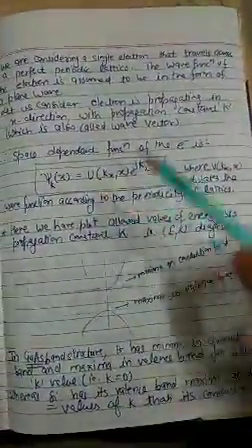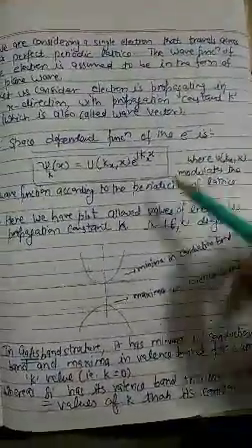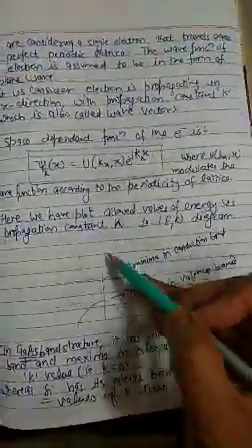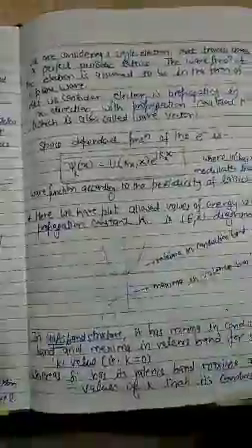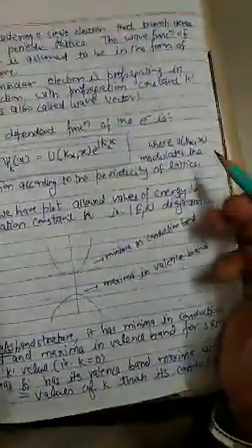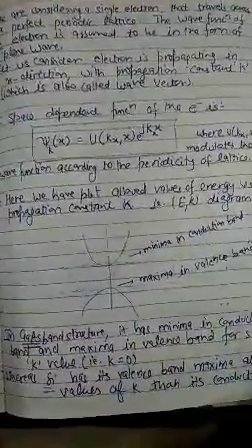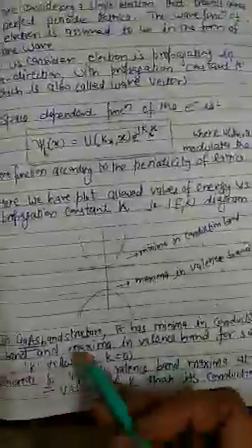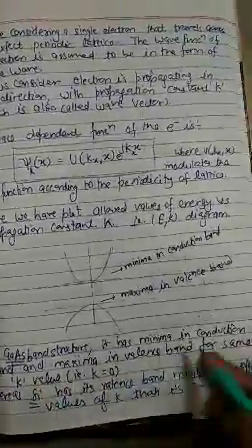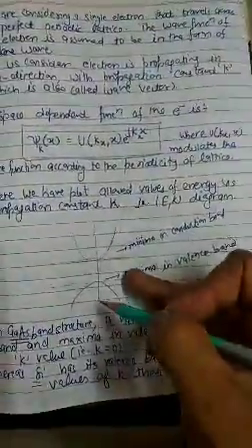So what we have done is plotted the allowed values of energy versus the propagation constant. This is also known as the EK diagram. This is E and this is K. This is a minima in the conduction band and a maxima in the valence band. Now we can take an example of direct and indirect semiconductors. A direct semiconductor, for example, is gallium arsenide, a compound semiconductor, and an indirect semiconductor, for example, is silicon. In gallium arsenide, the minimum in the conduction band and the maximum in the valence band are at the same K value, that is K equal to 0, on the same axis.